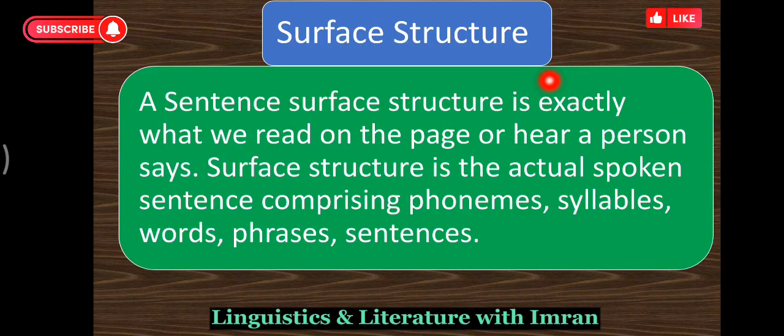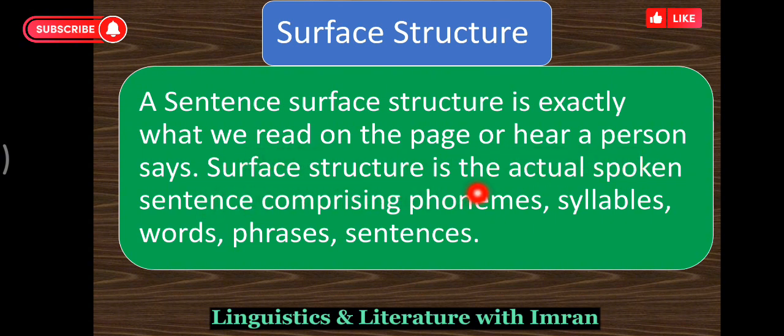Now we will define what a surface structure is. A sentence's surface structure is exactly what we read on the page or hear a person say. Whatever I say, or if I write something on a page, that is the surface structure of a sentence.